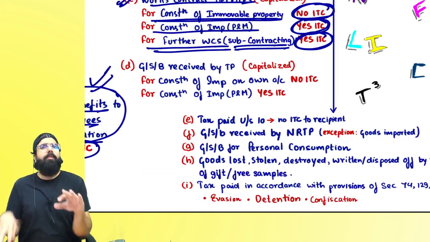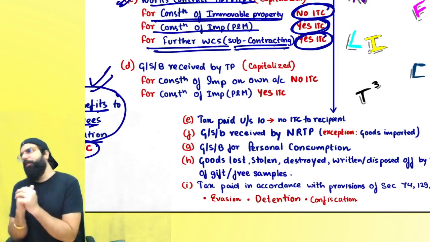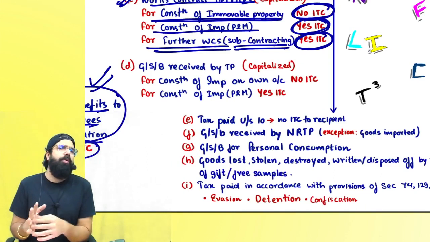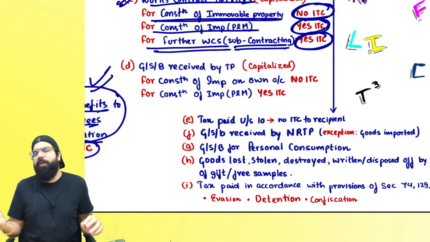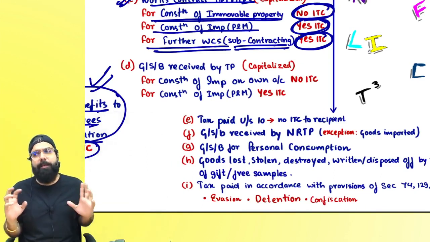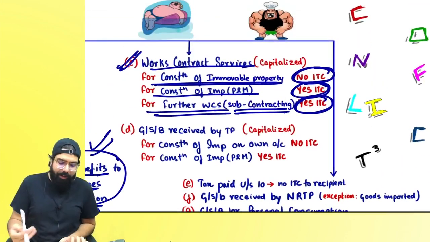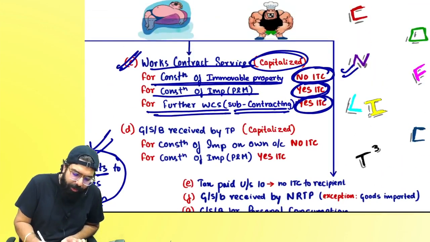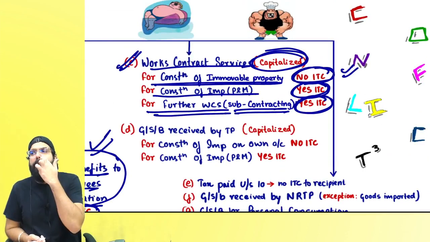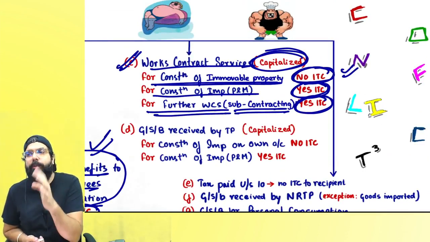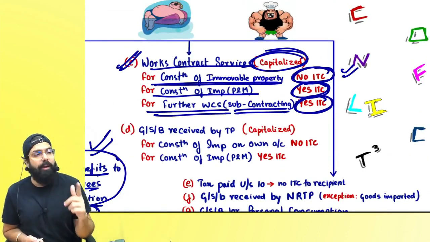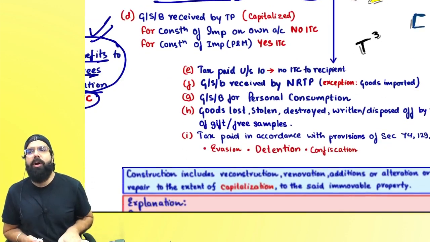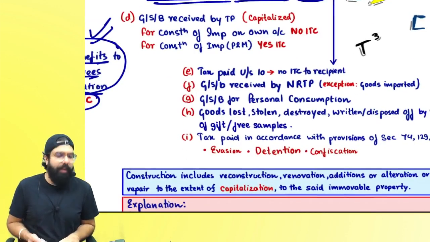Works contract service for immovable property, ITC is not allowed, but works contract service for plant and machinery, ITC shall be allowed. Remember one thing, this credit is blocked only when the works contract service is capitalized. If you have taken a works contract service and the amount is put in the P&L account, in that scenario you will be able to take the credit of the GST on the works contract service.